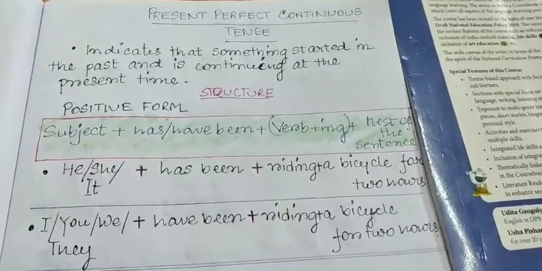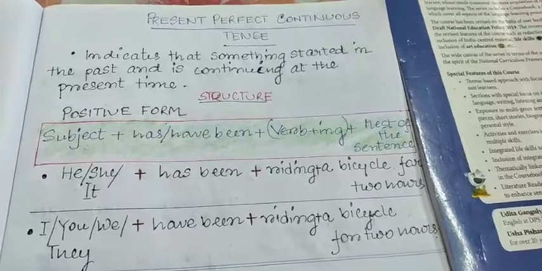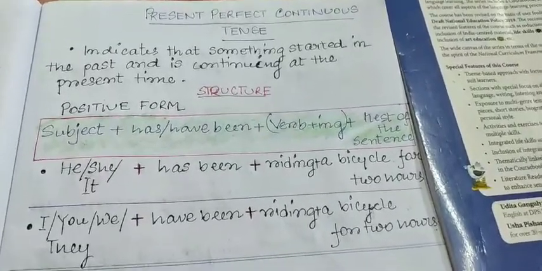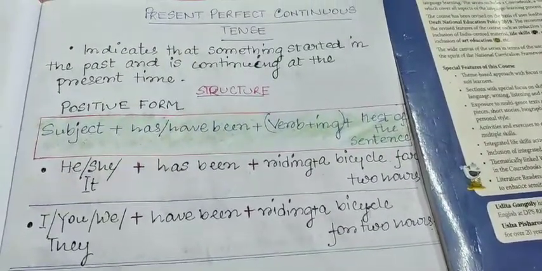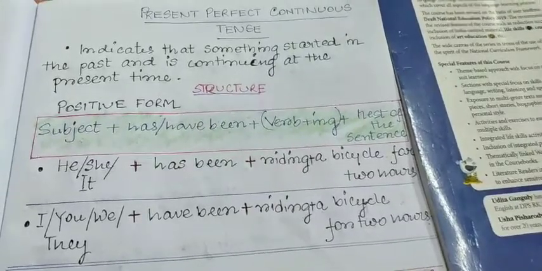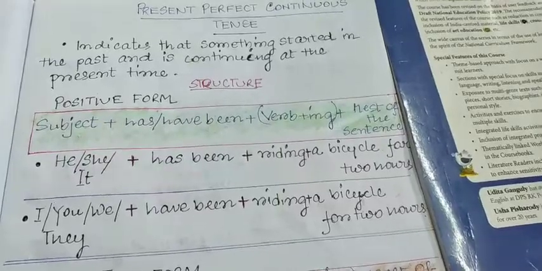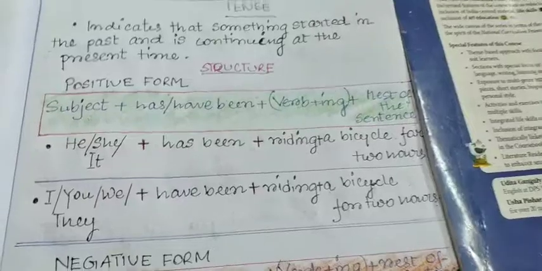Children, this tense indicates that something started in the past and is still continuing at the present time. That means, although it already began in the past, its effect is still continuing in the present time.